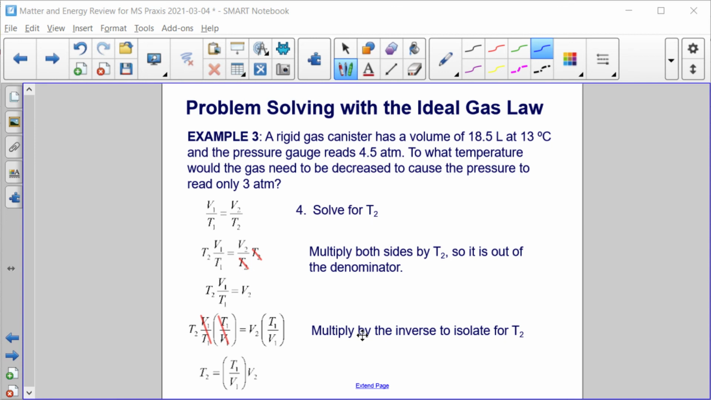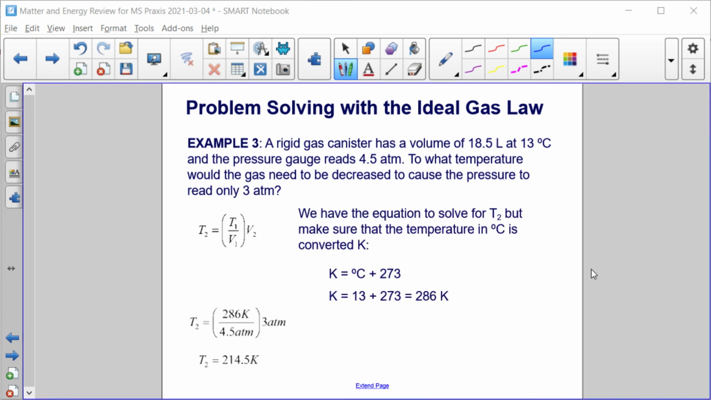All right, so solving for T2, I multiplied by T2 on both sides and by the inverse of this, so I multiplied by T1 over P1 on both sides. To isolate T2, it's equal to T1 over P1 times P2.